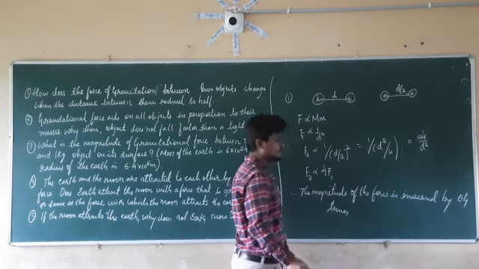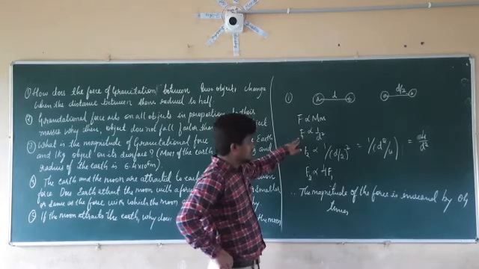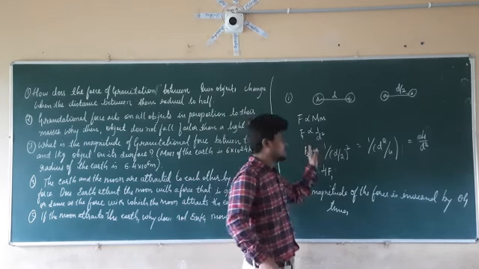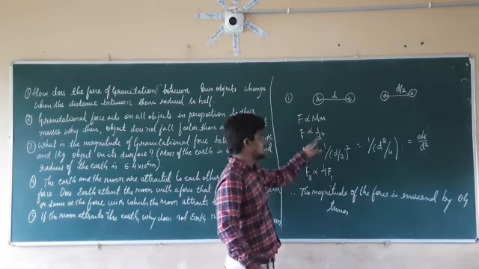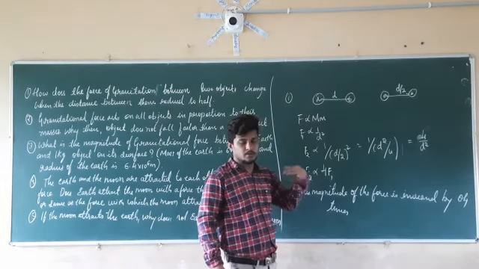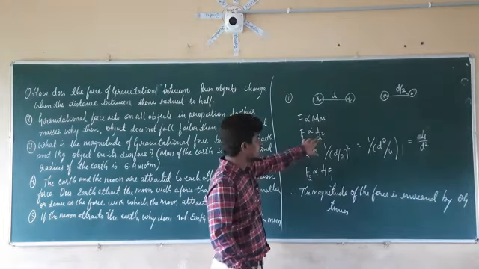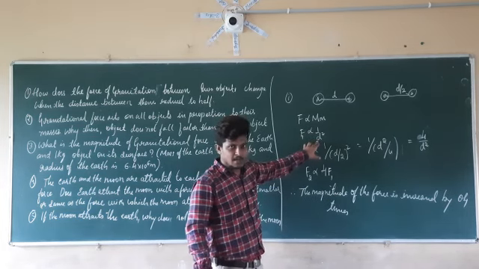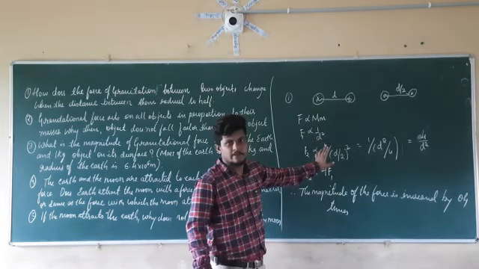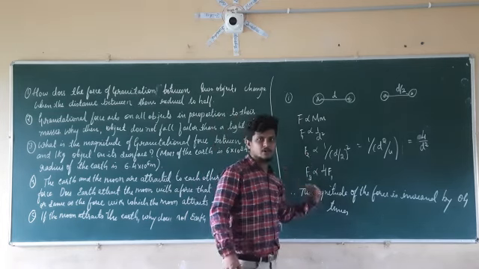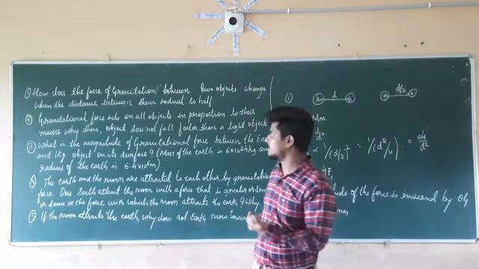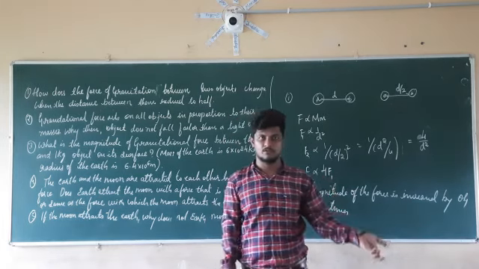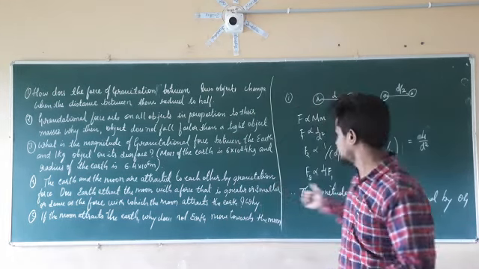Is increased by 4 times. Since the force of gravitation is inversely proportional to the square of the distance between the objects, if the distance between the objects is reduced to half, that means the square will be d by 4. So it is increasing by 4 times. So the magnitude of the gravitational force is increased by how many times? By 4 times. So this is the answer for the first question.